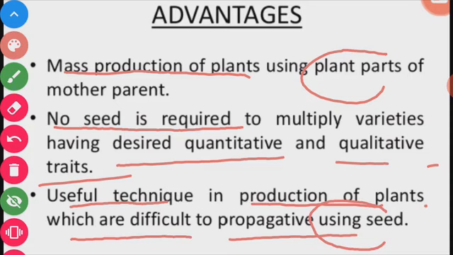This method is good for plants which cannot flower or produce seeds. Their varieties would become extinct or disappear from the earth if those plants were to be reproduced by seeds. Their existence on the earth is only due to vegetative reproduction.